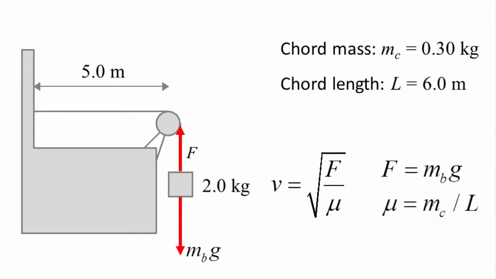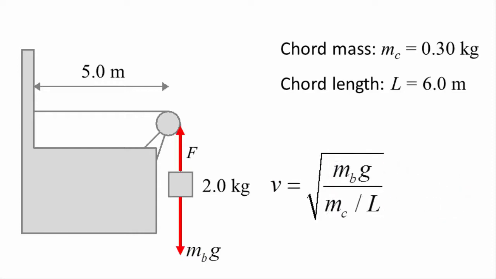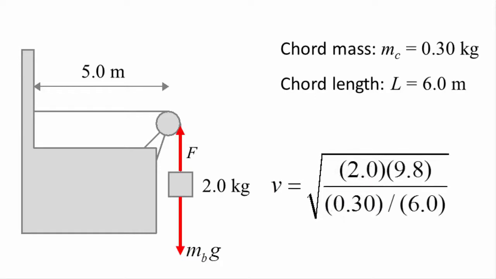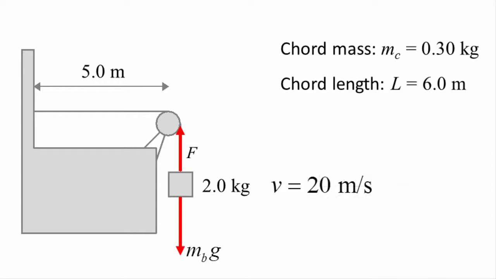As for the cord's linear mass density, it's defined as the cord's mass divided by the length. Putting these two equations into the velocity formula gives us the velocity being equal to the square root of the weight of the hanging block divided by the mass per unit length of the cord. Substituting the known values into the formula gives us a speed of 19.8 meters per second. When rounded to two significant figures, this comes to 20 meters per second.